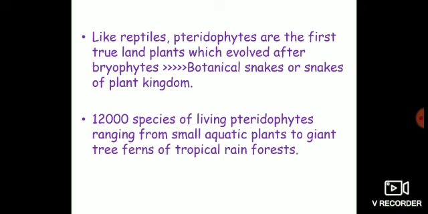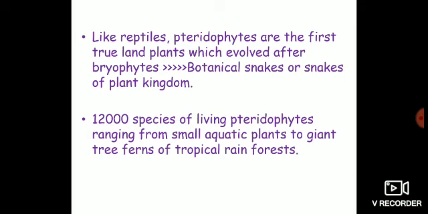ठीक है, जो भी कोई aquatic plant होता है उसमें vascular tissues almost absent होते हैं. ठीक है बेटा. And since the pteridophytes evolved vascular tissues, they invaded the land, and that is why they are known as reptiles of the plant kingdom or botanical snakes or snakes of the plant kingdom.